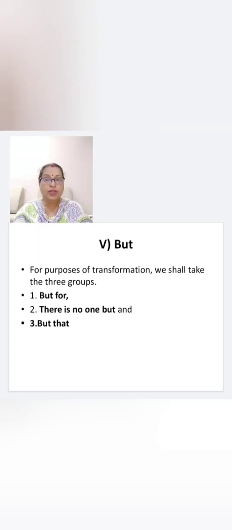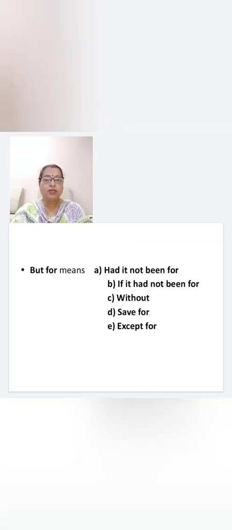The next word is but. For purposes of transformation, we shall take three groups: but for, there is no one but, and but that. Let us understand how but is used for transformation.